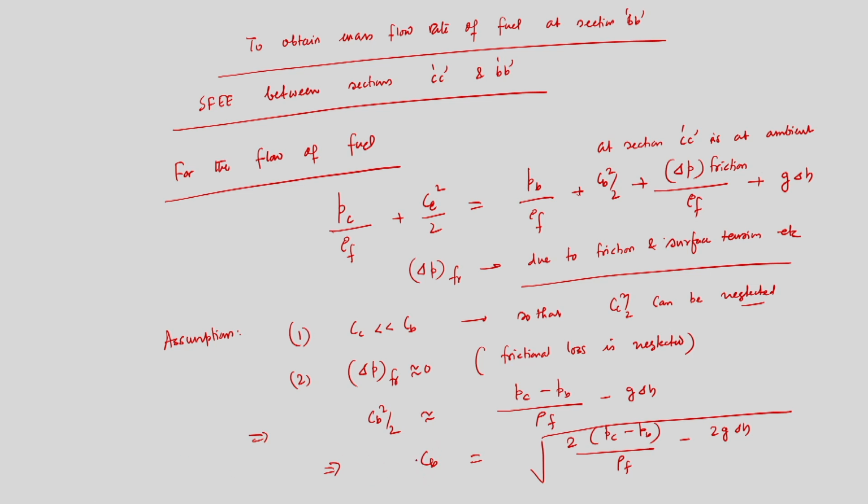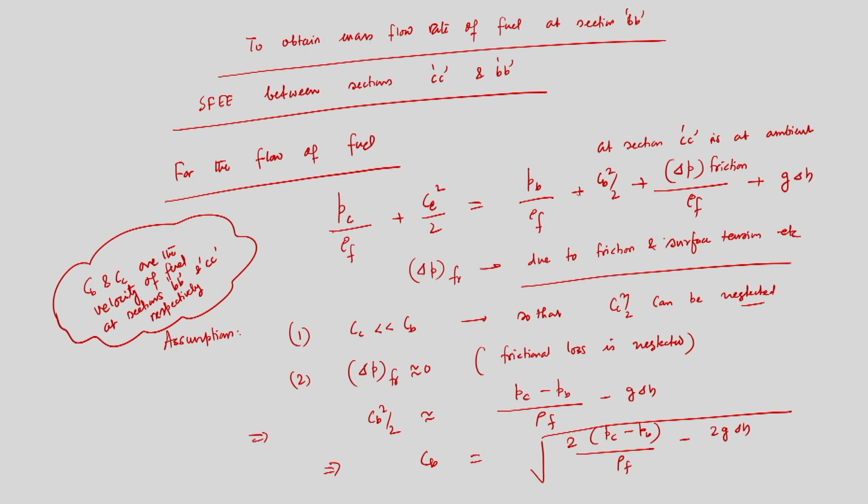Here, Cb and Cc are the velocity of fuel at sections Bb and Cc respectively.